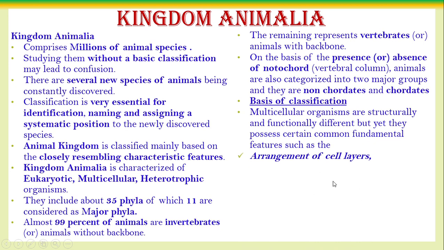such as the arrangement of the cell layers, because they are multicellular. The body of the animal is made up of many cells. So the arrangement of cell layers, different layers are there, and also the level of organization.